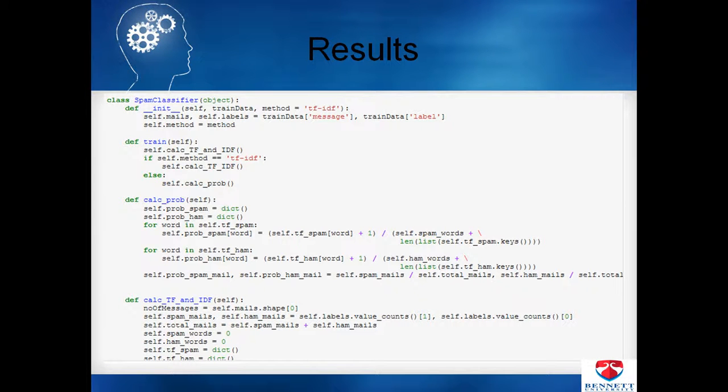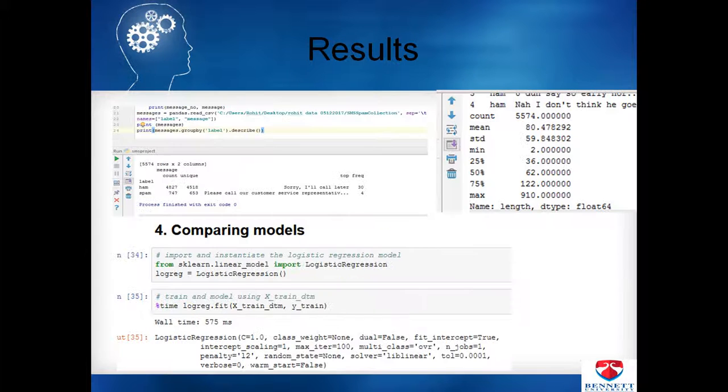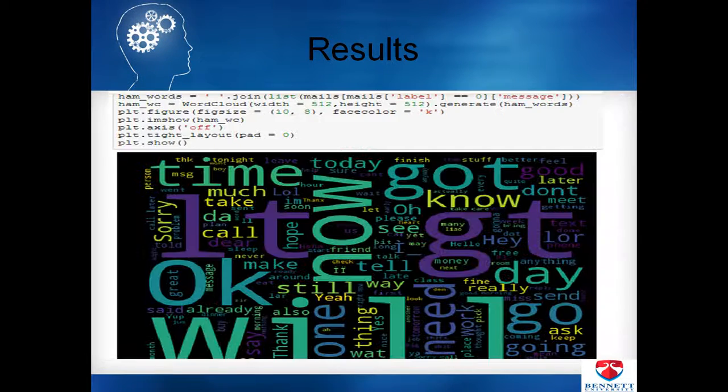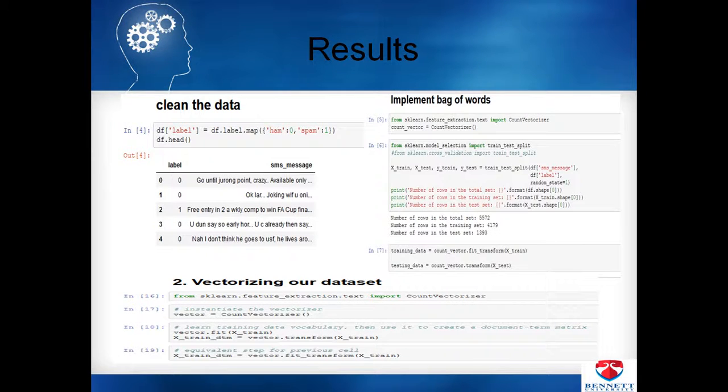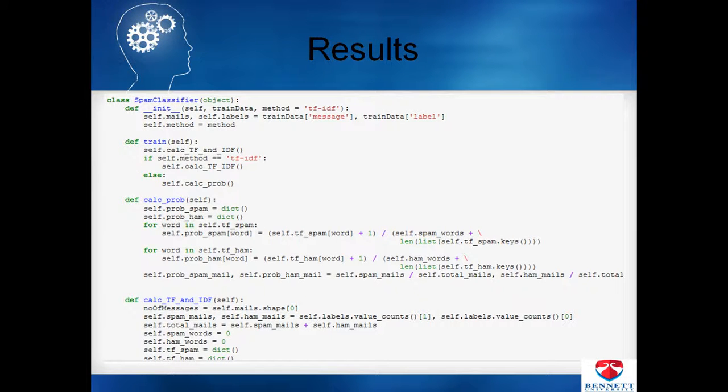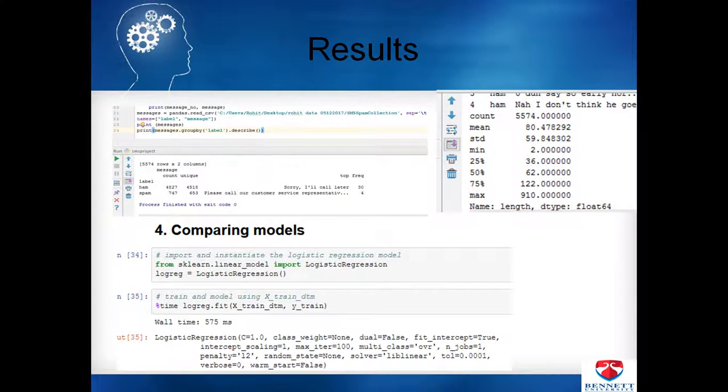Then making a spam classifier, calculating the TF and IDF and word frequencies, and using these we get a final comparison of the various models. The first approach I used was simply cleaning the data and implementing a Bayesian model to find the accuracy. The second approach was the term frequency and inverse term frequency calculation, which we used for training and testing to get the result.